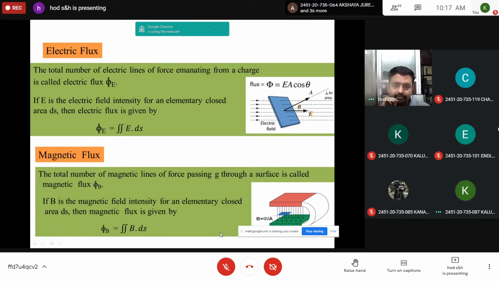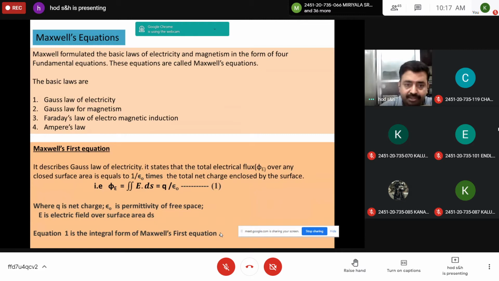Yes, sir. Boys, now the actual syllabus will be starting. Maxwell's equations, basic laws of electricity and magnetism. Please take the heading, Maxwell's equations. This is very, very important. You will definitely get this question every year, either in first sem or second sem, repeatedly they are giving this.